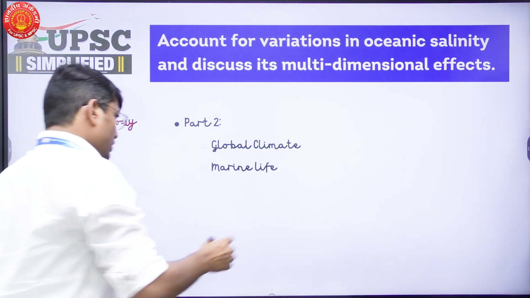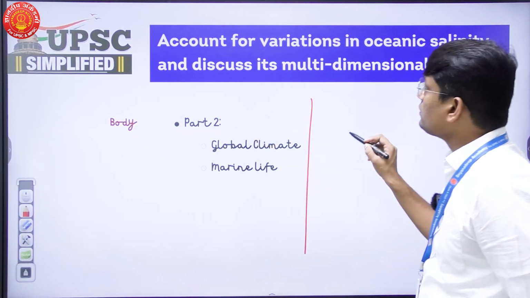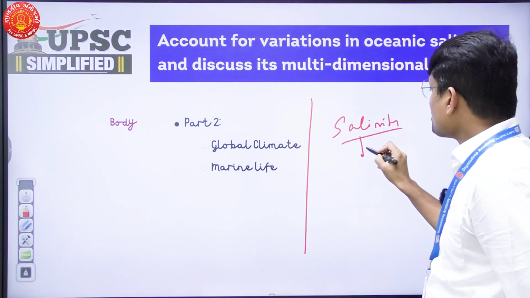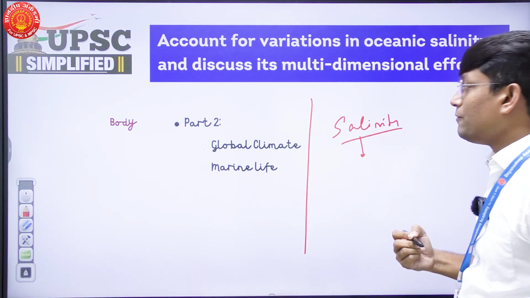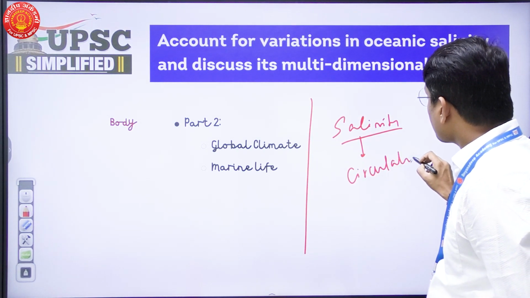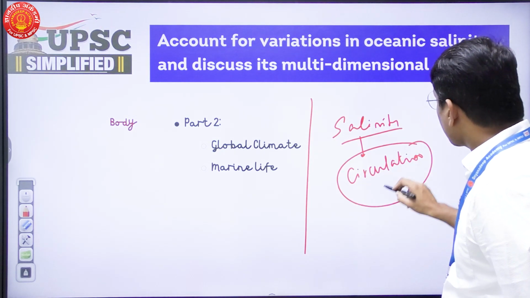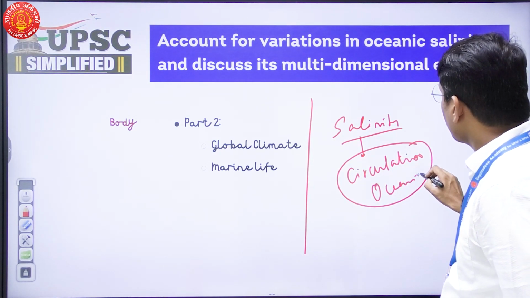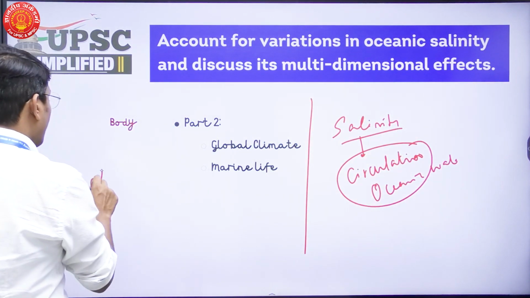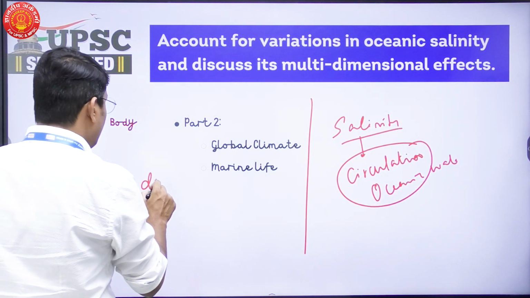Now, additionally, you can write one more thing. Changes in salinity will also have an effect on circulation. Circulation of what? Circulation of oceanic water, because there is something called deep sea current or density driven current.